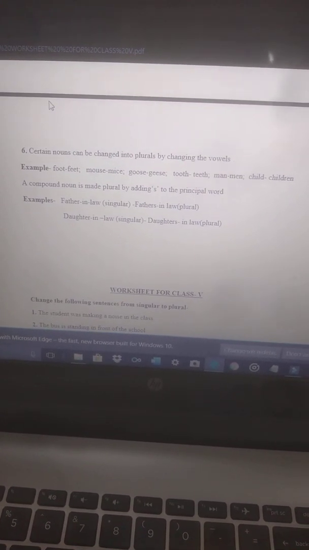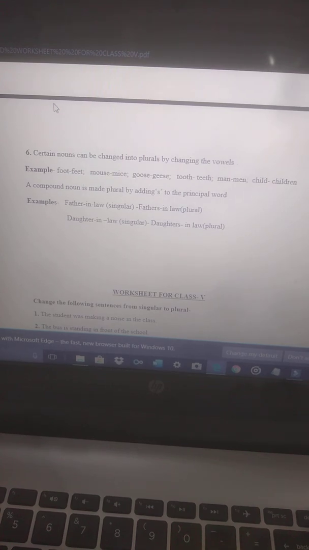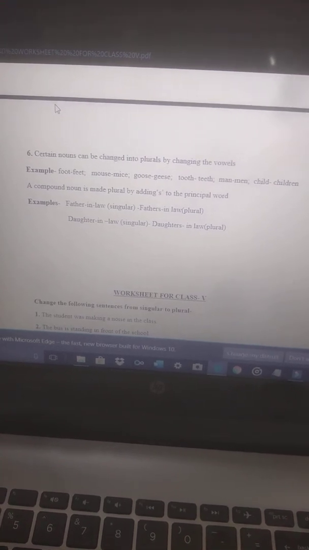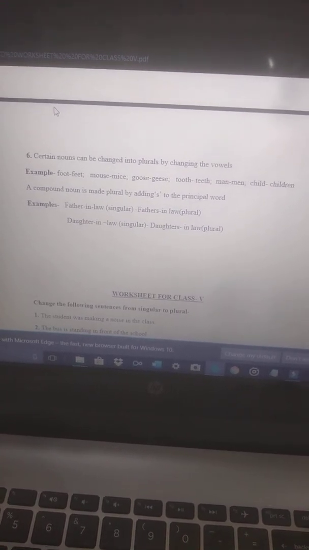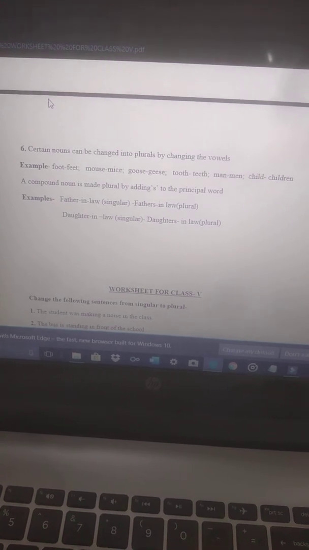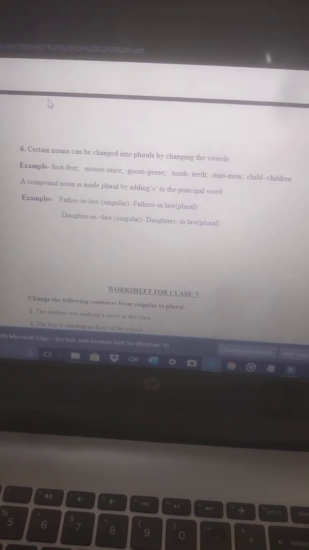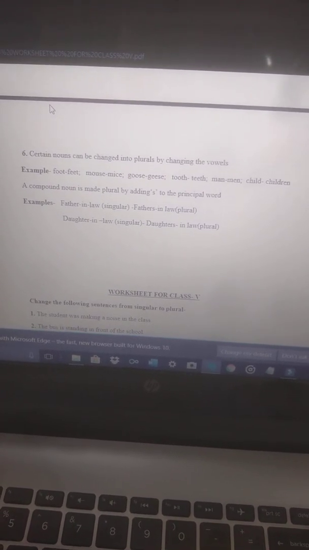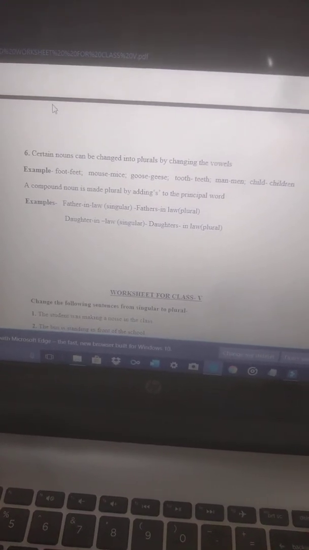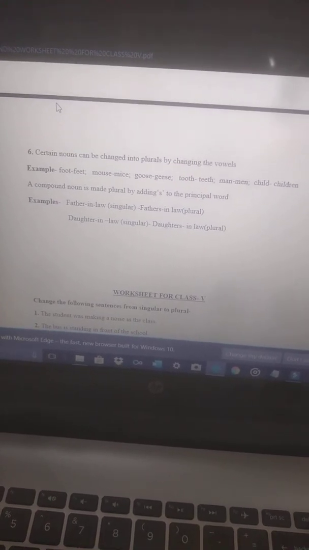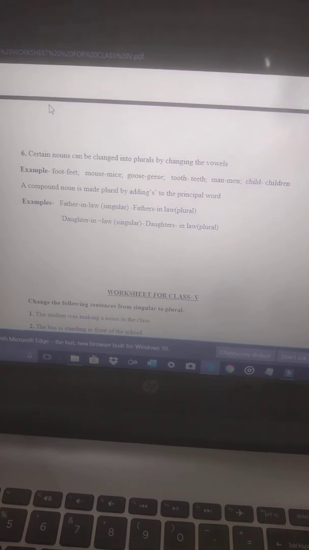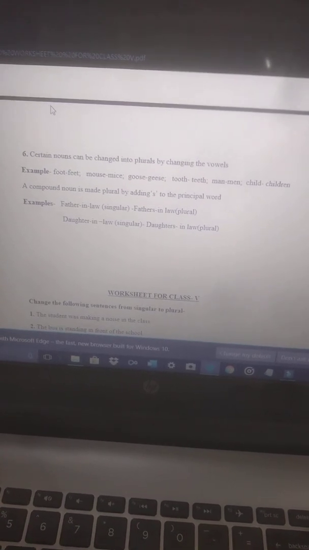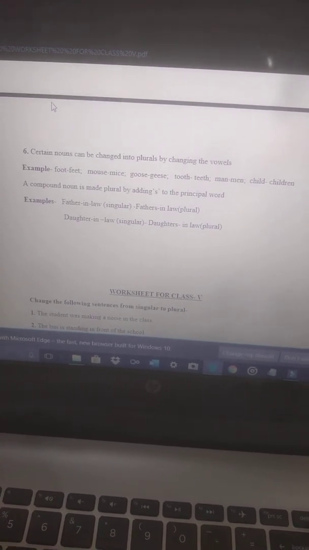to the principal word. In the above text, we have used only simple nouns. Now, in the case of a compound noun, we will be adding s to the main noun. Like the word father-in-law. If we have to make the plural of this word, it will become fathers-in-law. Daughter-in-law will become daughters-in-law.